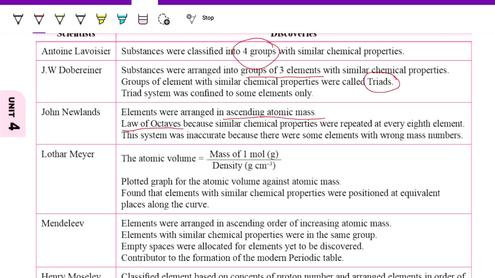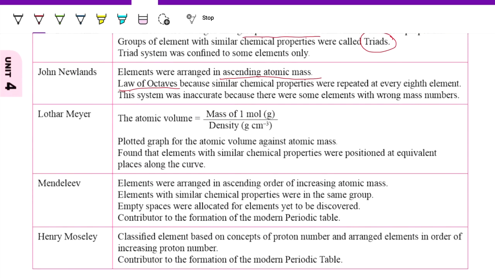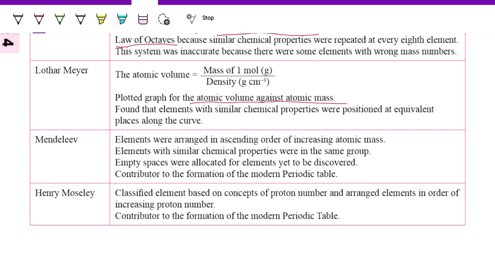Lothar Meyer plotted the graph of atomic volume against atomic mass. He found that the elements with similar chemical properties were positioned at equivalent places along the curve.